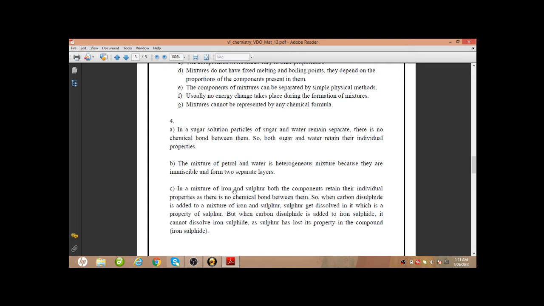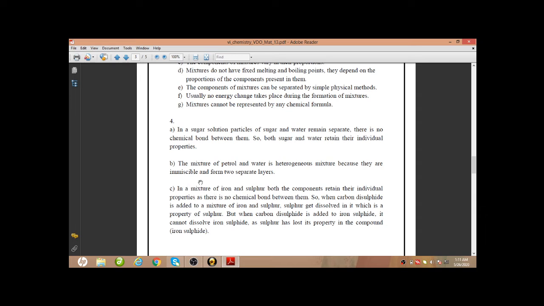In a mixture of iron and sulfur, if we add carbon disulfide, which is a solvent, carbon disulfide can dissolve certain substances. So if in a mixture of iron and sulfur we add carbon disulfide, it can dissolve sulfur.